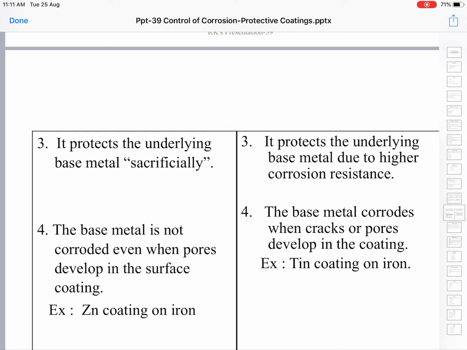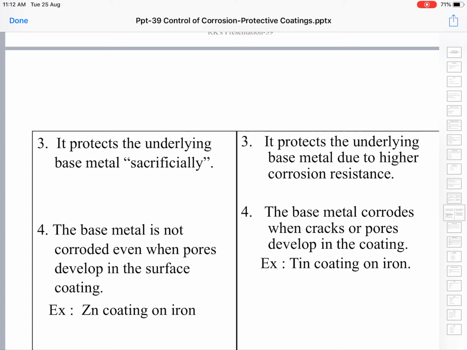In the anodic coating, protection is by the sacrifice of the anodic coating, whereas in the cathodic coating, protection is because of the higher corrosion resistance of the cathodic coating. In the case of anodic coating, the base metal is turning into a cathode. So even if the base metal is exposed due to cracks or holes, nothing happens to it, because the base metal is turning into a cathode.